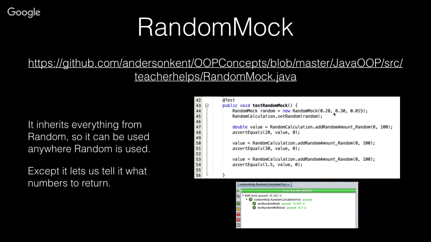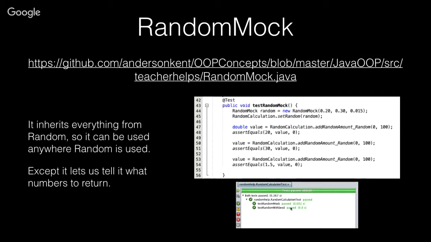So I create my random mock, and it is a random object. I pass it into my application class using the setRandom method that we created. And now I can just use it. And I can see if I passed in the 0.2, I'm going to get a 20 back. And if I passed in a 0.3, I'm going to get the 30 back. So I know exactly what my values are going to be. I don't have to waste time trying to figure out what Java is going to give me on a seed. I can just give myself the values and my tests work great.